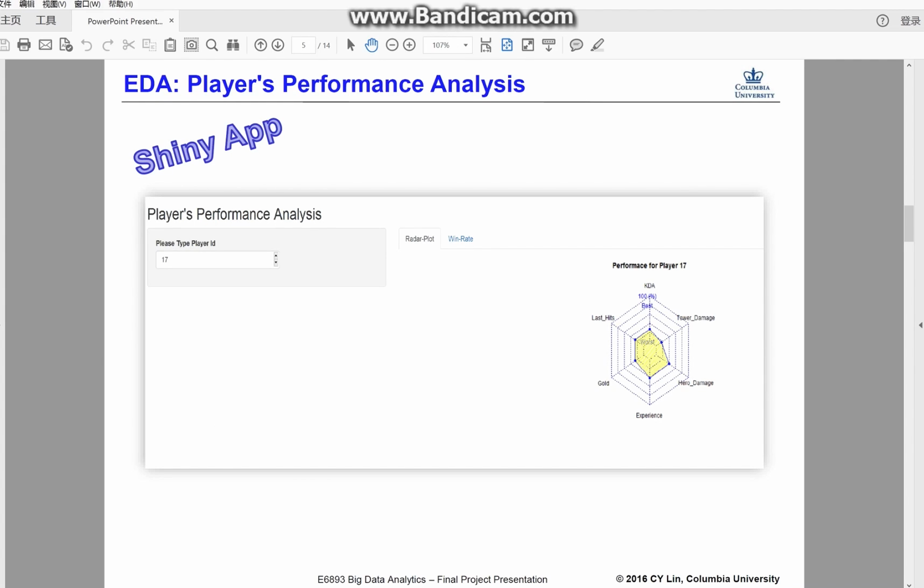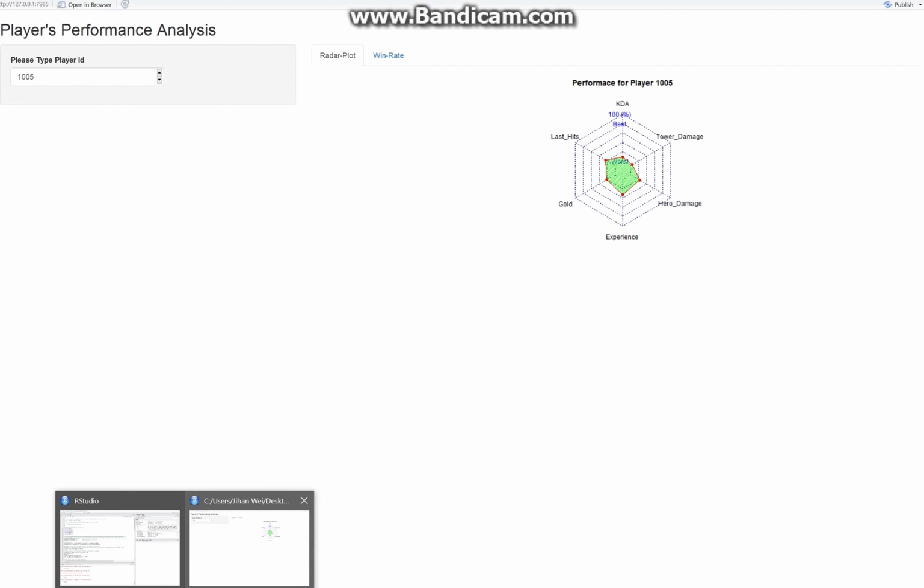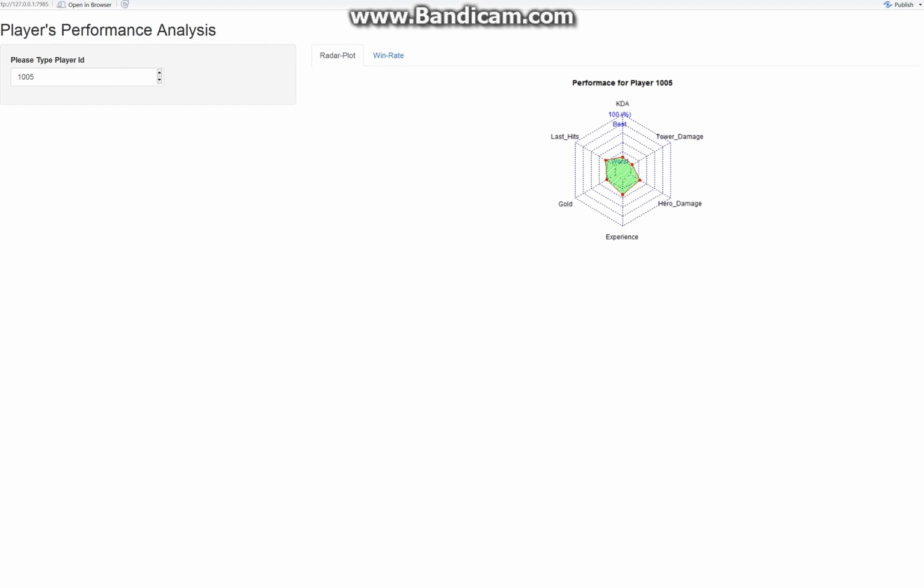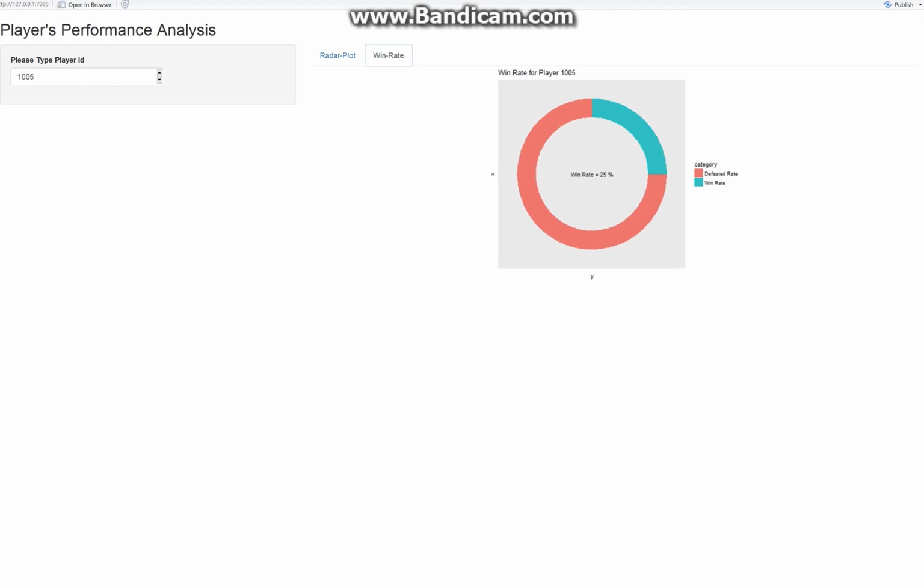Here is the EDA part for players' performance analysis, and here is a demo. In the player performance app, once the player is selected, a radar chart with 6 different indicators will be shown. And also, we provide a historical winning rate for that chosen player.